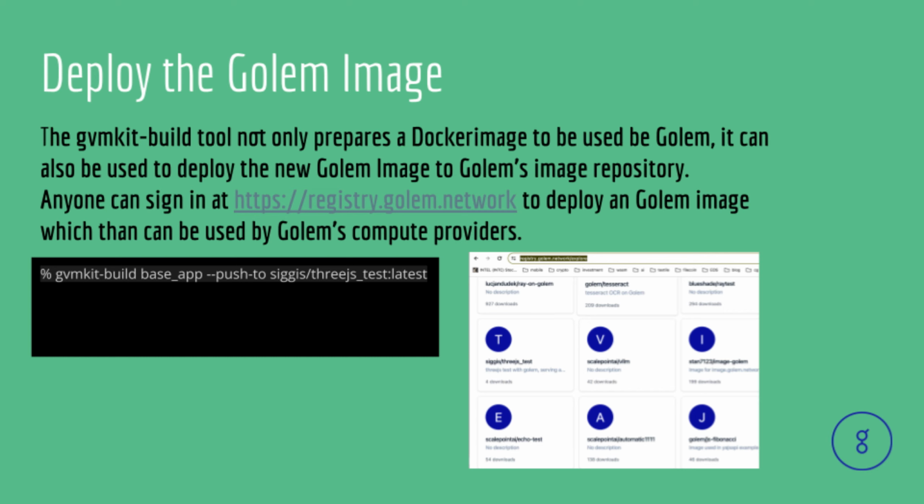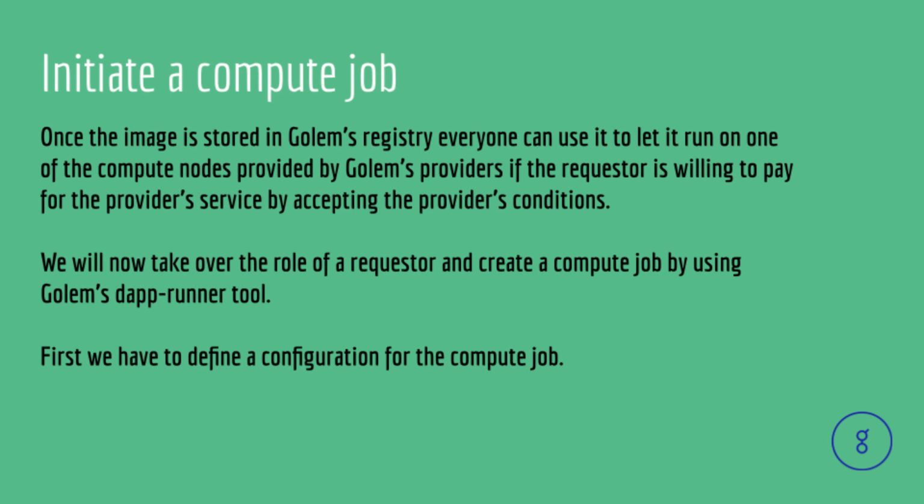Anyone can sign in at Golem's image registry to deploy a Golem image which then can be used by Golem's compute providers. Once the image is stored in Golem's registry, everyone can use it to let it run on one of the compute nodes provided by Golem's providers. We will now take over the role of a requester and create a compute job by using Golem's dApp runner tool. First we have to define a configuration for the compute job.